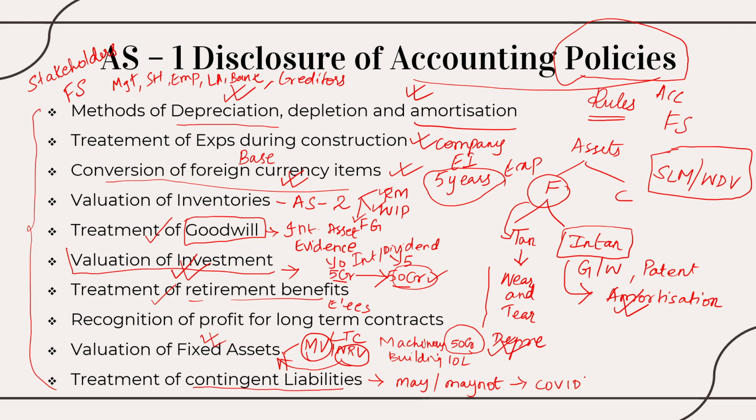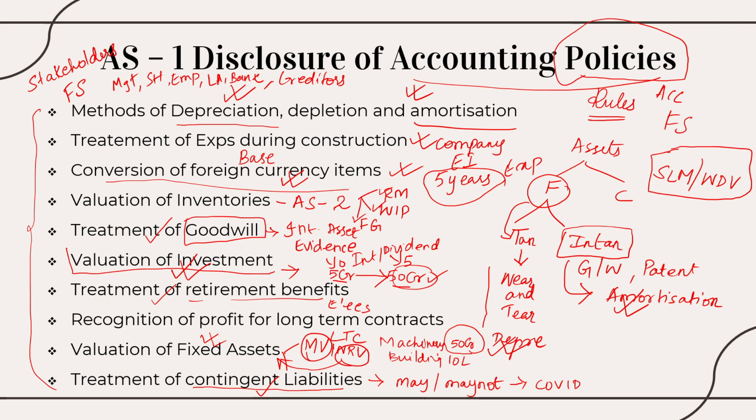So many businesses got affected during the COVID period. And those losses, how am I supposed to account for them? Those liabilities that I have incurred during that period because of the COVID breakout, how am I supposed to treat them in my books of accounts? How have I treated them in my books of accounts?